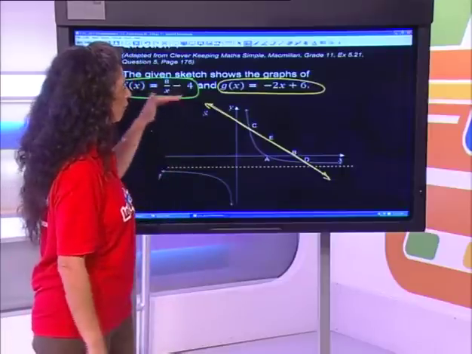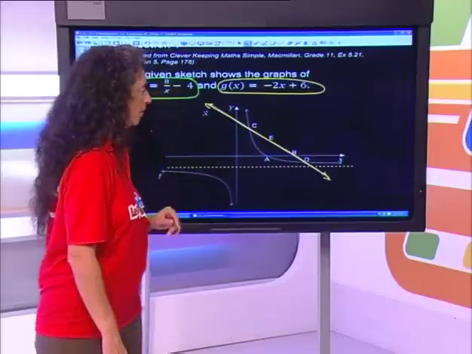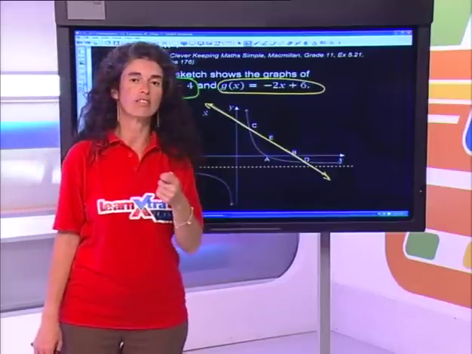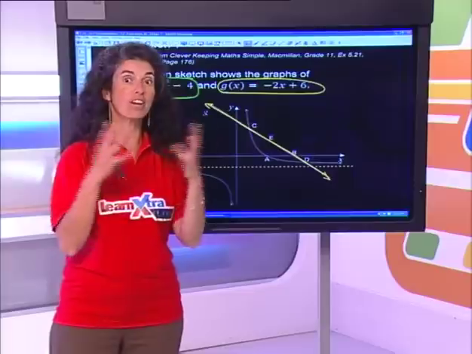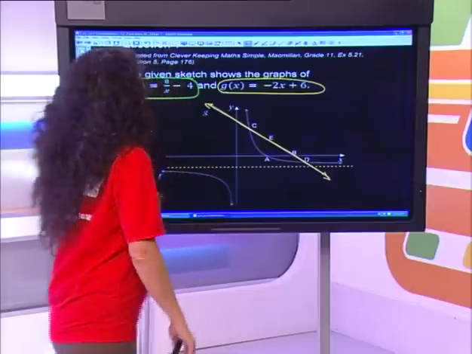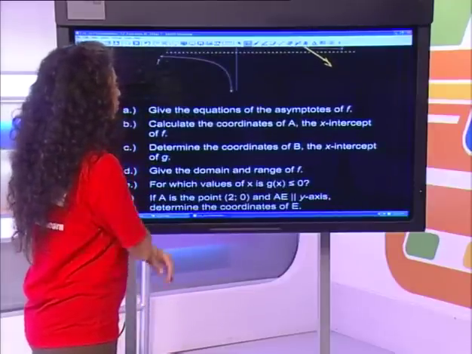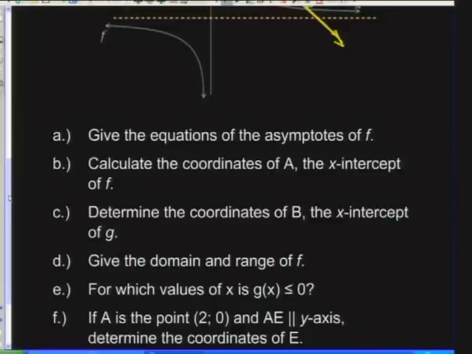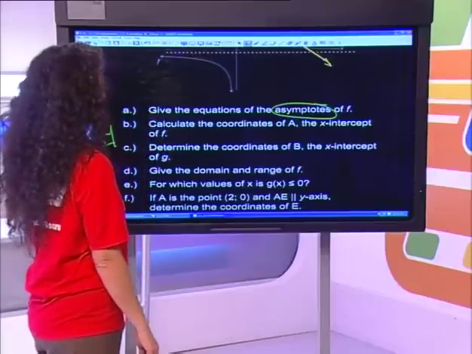Okay, and once you've got a feel for what the functions are doing, how those values are placed on the graph, you then begin to answer the question. So don't jump in until you've done that broad analysis of the context that you are working in. Okay. So we'd like to know, well, that's exactly the first question. Give the equations of the asymptotes. Okay, those values in the domain and range that are not valid.